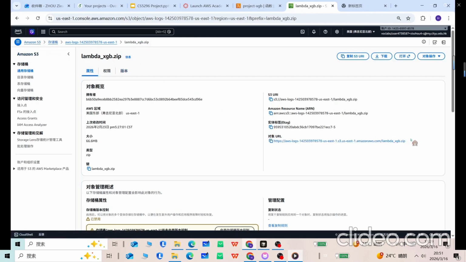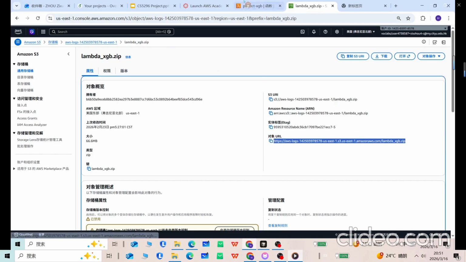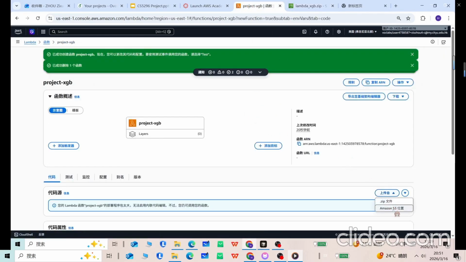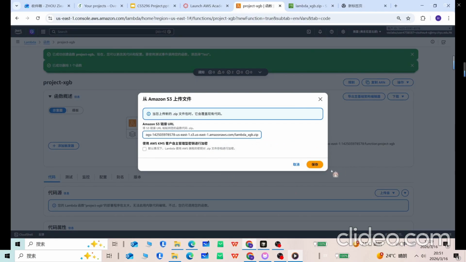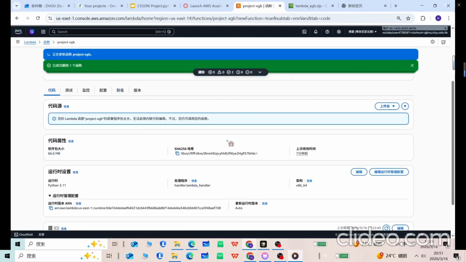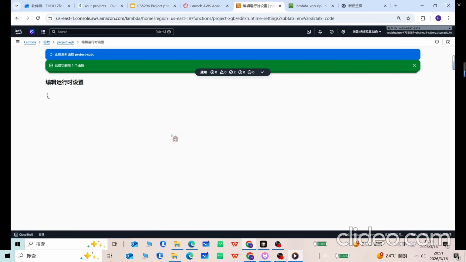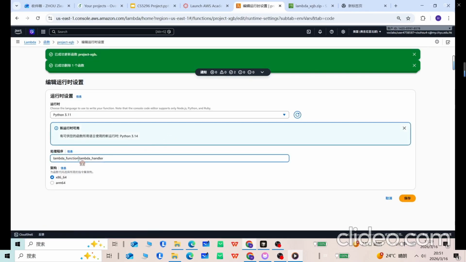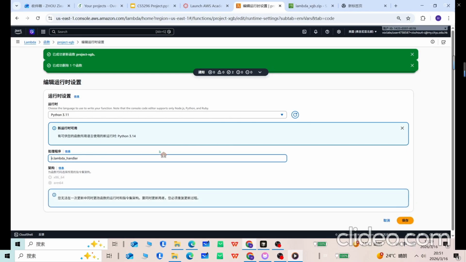And we could use this URL to load it inside the Lambda function if your file is a little bit too big. Yeah, as we can see here, it should be successfully loaded. Yeah, it's successfully loaded. And the third thing we're gonna change here is the handler. Given that we're using the handler.py file and having a lambda handler inside, we need to set the handler function to handler.lambda_handler.